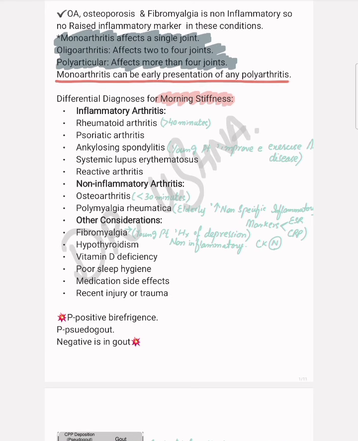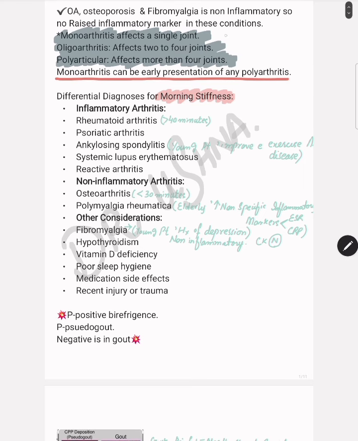One thing: whenever you talk about rheumatology, joints are part and parcel of rheumatology diseases. The most important disease, the first thing, is osteoarthritis. But before jumping towards the main topic of arthritis, first you should have a concept about monoarthritis, oligoarthritis, and polyarthritis. So, what is basically monoarthritis?